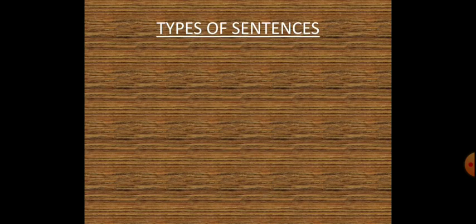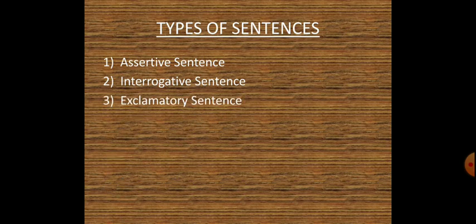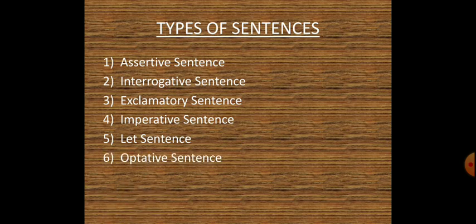So now let us study types of sentences. First one, assertive sentence, or we can also say declarative sentence. The second one is interrogative sentence. Third type is exclamatory sentence. Fourth type, imperative sentence. Fifth type, let sentences. Sixth one is optative sentences. For direct and indirect, these are the categories which you will be learning.